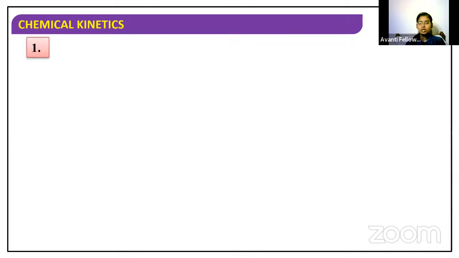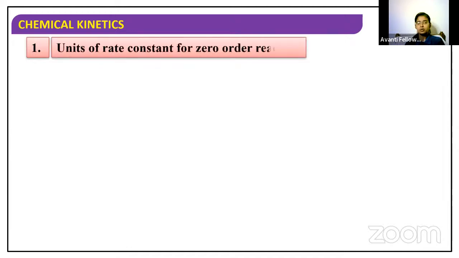Now we'll move on to some cases. First we will discuss the units. We will discuss the units of rate constant. First of all, I am going to discuss the unit of rate constant for zero order reaction. Got it? So here we are going to discuss the units of rate constant for zero order.